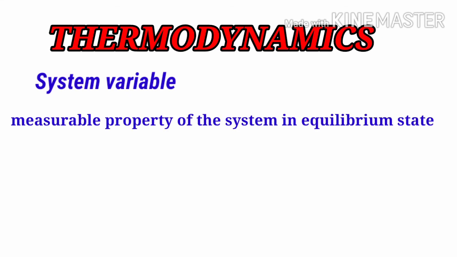So students, now we will see the system variable. The definition of property of system or the system variable is the measurable or observable property of the system when the system remains in equilibrium state. For example, pressure, volume, temperature, density and mass. These are a few examples of the system variables which we can observe and measure accurately.